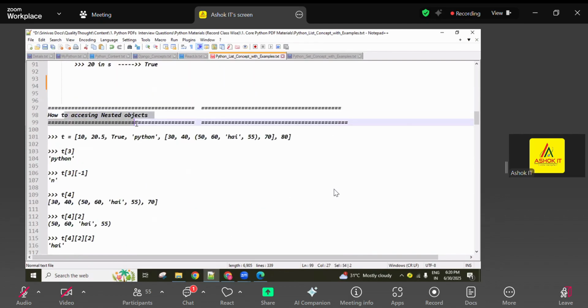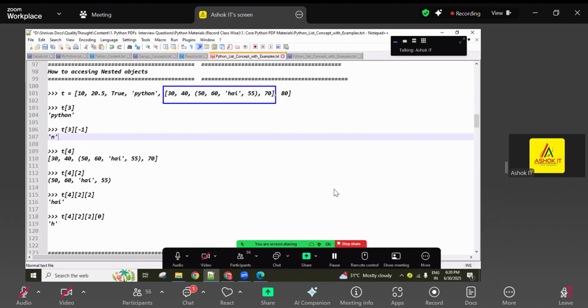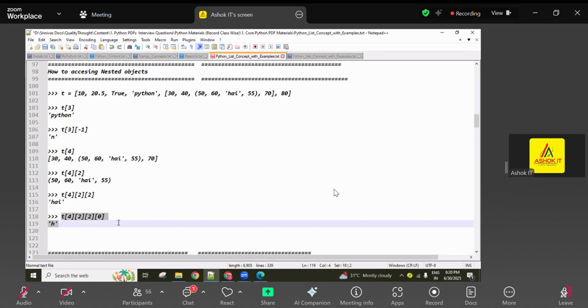Next, nested objects of a list and how to access them, I also explained. For example, if I want to access this one, this is the list, and inside this list we have this one. Using t of index 4, you get this one. Inside that, if you want to access this one, it is the second index. Inside this, if you want to access again, second indexing. Inside that, for the first character, I use 0 indexing. This is called nested indexing, guys. Nested indexing like this we can write, and nested objects we can access.